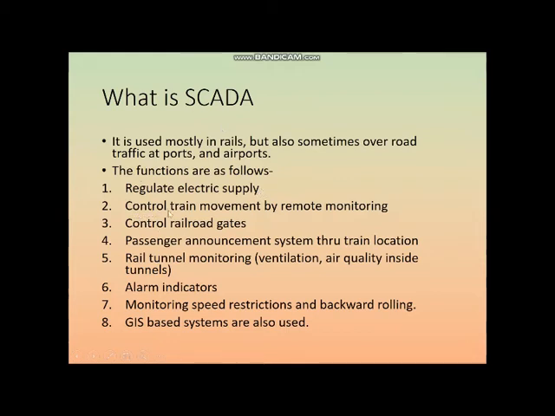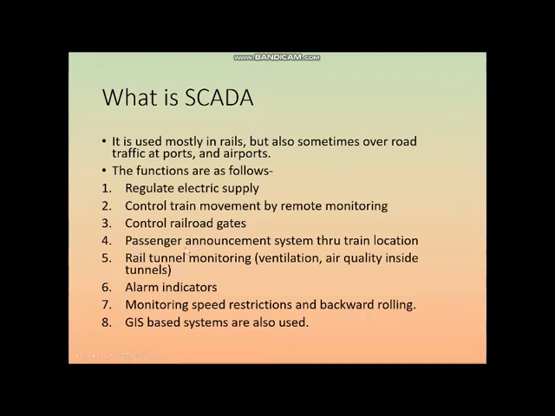Then it is also used for controlling the train movement by remote monitoring. As I have told, either emergency braking or controlling the speed, these kinds of movements can be controlled. It is also used to control the railroad gates or level crossings, as you say. The information about the opening or closing of these gates needs to be communicated to the central system, and based upon that, the decision regarding the movement of trains can be made.